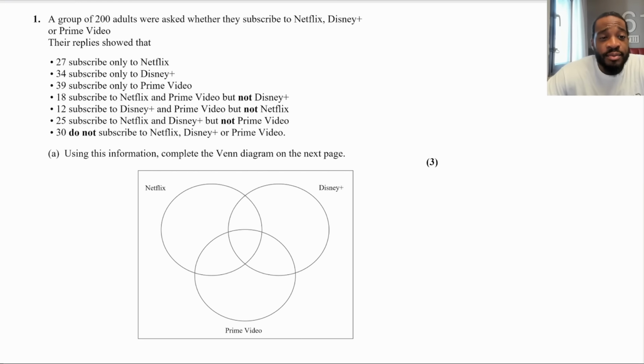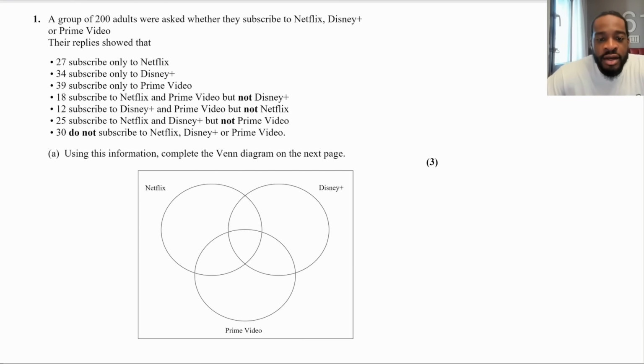So question 1 says, a group of 200 adults were asked whether they subscribe to Netflix, Disney Plus, or Prime Video. The replies showed that 27 subscribed only to Netflix, 34 subscribed only to Disney Plus, 39 subscribed only to Prime Video. 18 subscribed to Netflix and Prime Video, but not Disney Plus. 12 subscribed to Disney Plus and Prime Video, but not Netflix. 25 subscribed to Netflix and Disney Plus, but not Prime Video. 30 do not subscribe to Netflix, Disney Plus, or Prime Video. Part A says using this information, complete the Venn diagram on the next page.